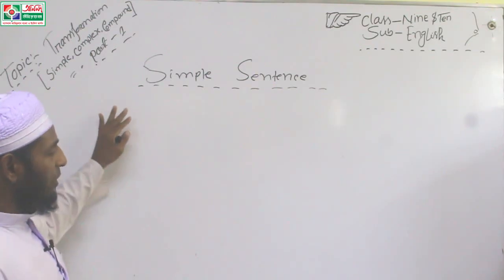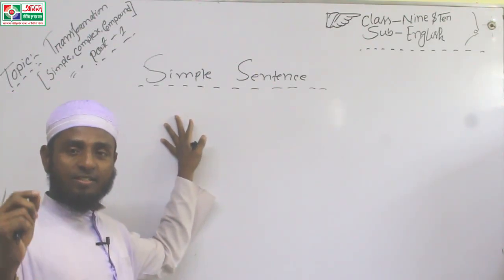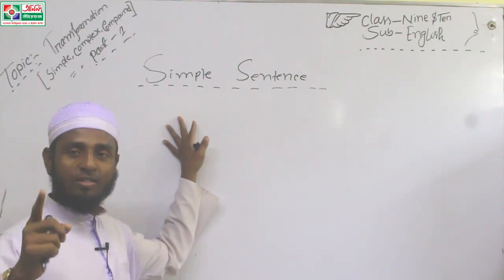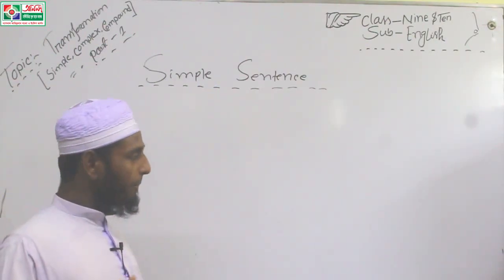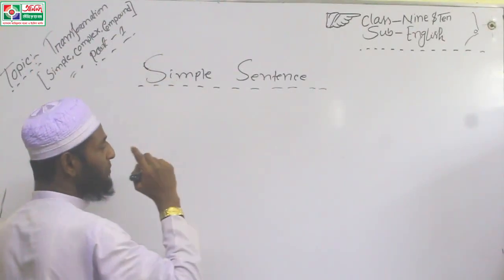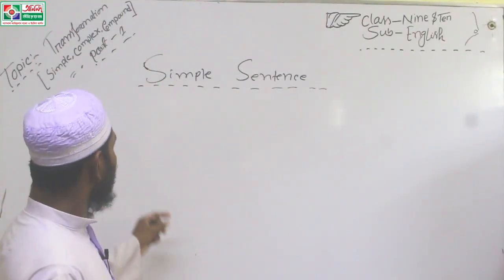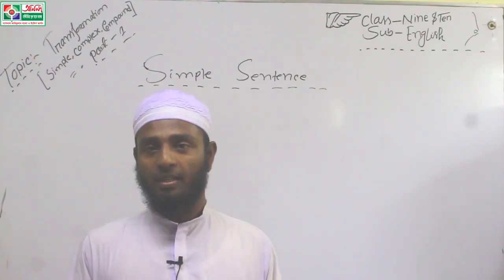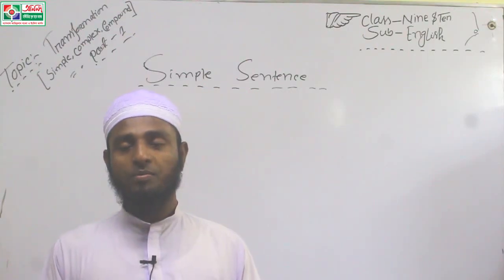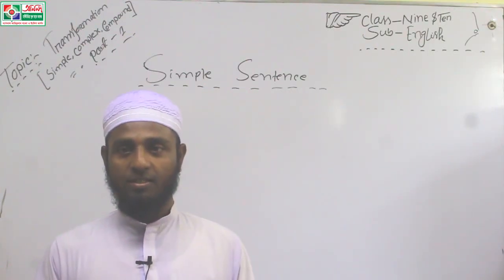Definition I have already told. When you change simple to complex, you have to bear in mind some features of the simple sentence.